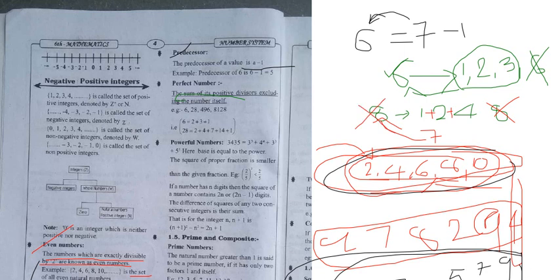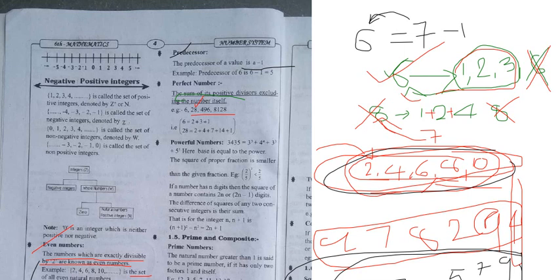So if you want to say a perfect number, if you add all the factors excluding the number itself and you get the same number, the number is called a perfect number. If not, it is not a perfect number. In the same way I explained, can you solve the numbers 28, 496, 8128? Initially find the factors of the number, and after that add all the factors excluding the number itself. Are you getting the number 28 or not? Check it. If you got it, then the number is a perfect number. If not, it is not a perfect number.